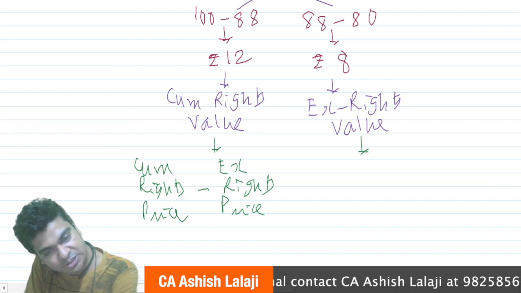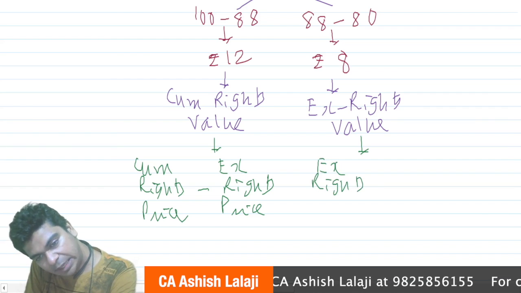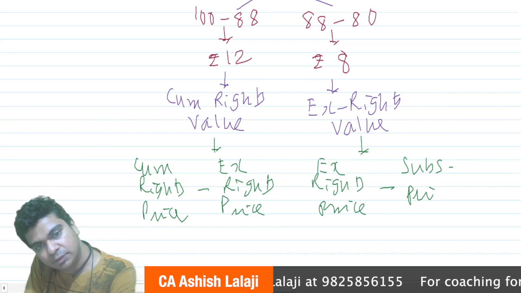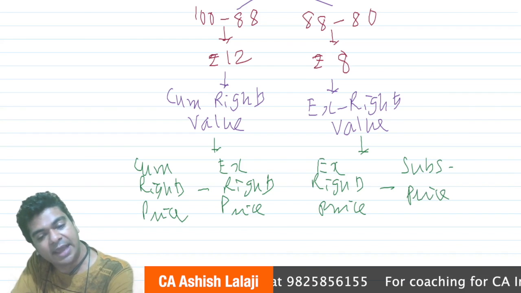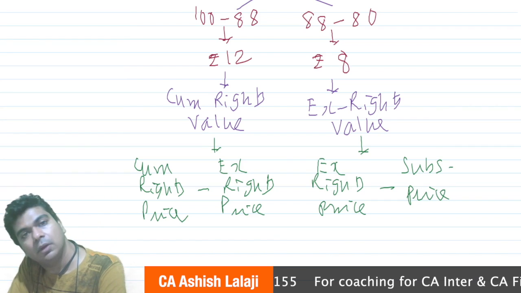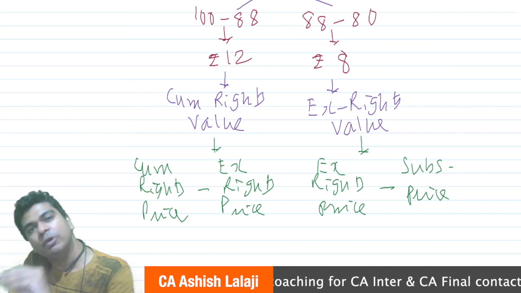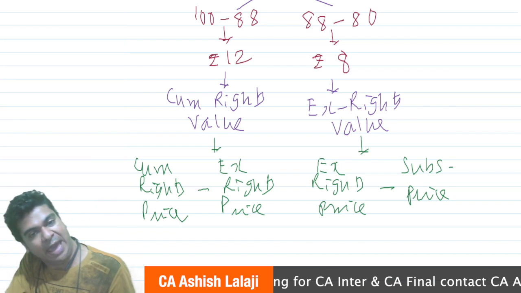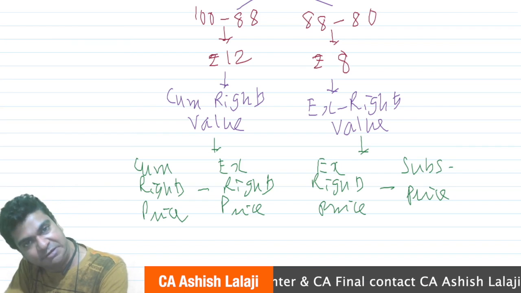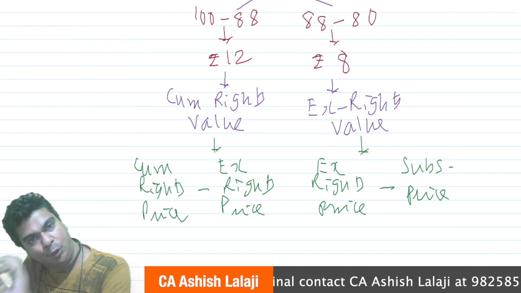How will you get the ex-rights value? Here you will take ex-rights price, and from that you will deduct the subscription price. That is what will give me the ex-rights value. Comfortable, right? So that's how the two values can be determined. If the question simply says value right, you may apply both of them and work out the value of the right. If the question is specific, calculate cum rights value or ex-rights value. Accordingly, you can work out the value of the right.